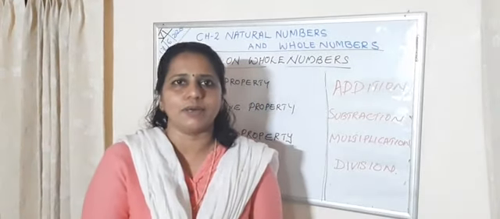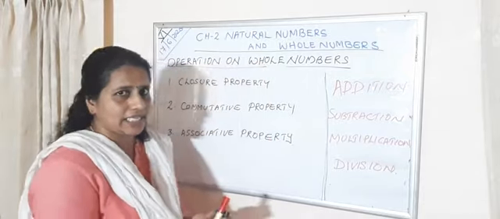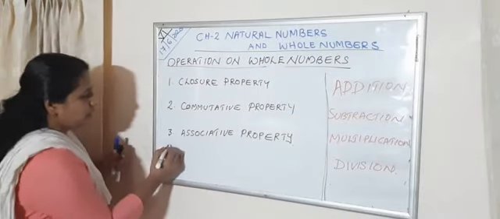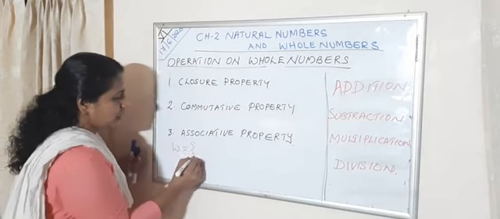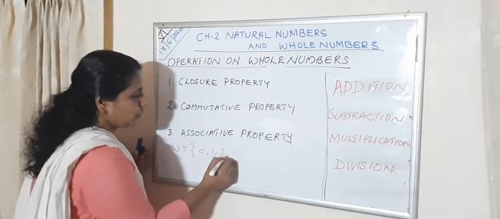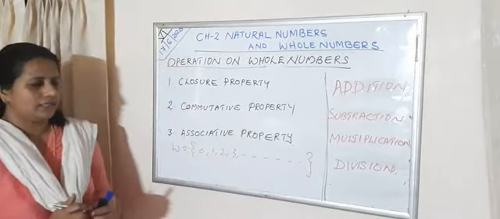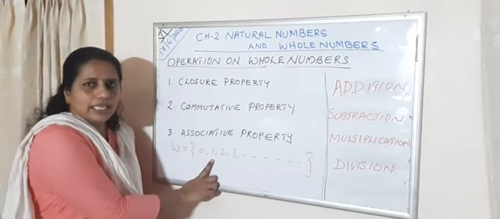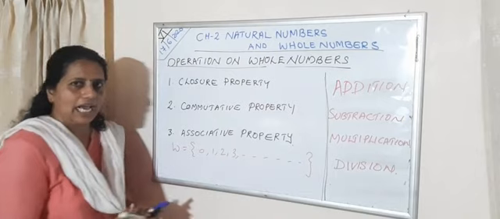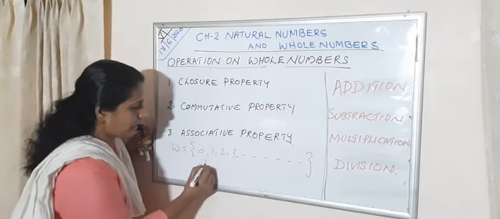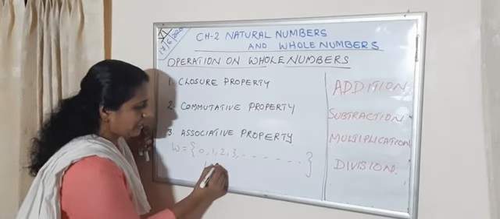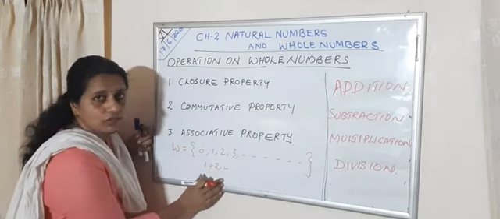For example, I am writing the whole number set here, that is 0, 1, 2, 3, etc. Then I am taking the whole numbers 1 and 2. You can take any numbers and add them. What is 1 plus 2?